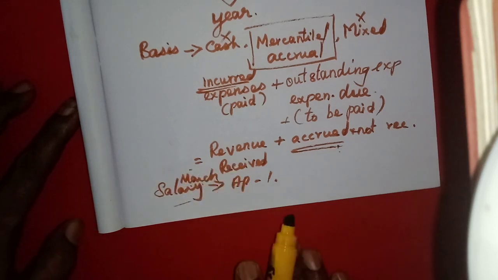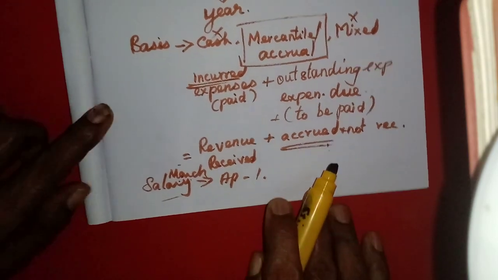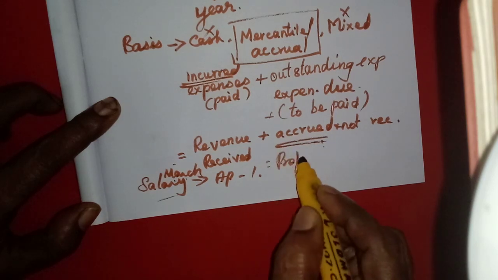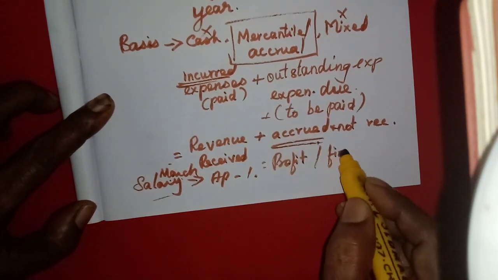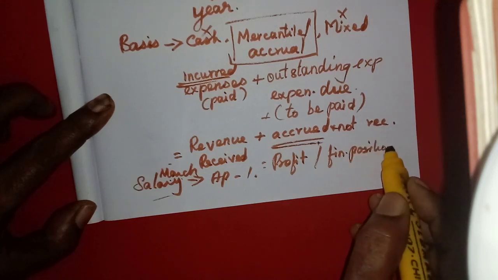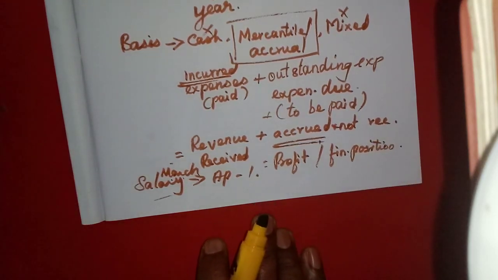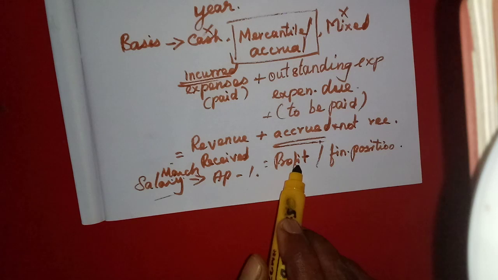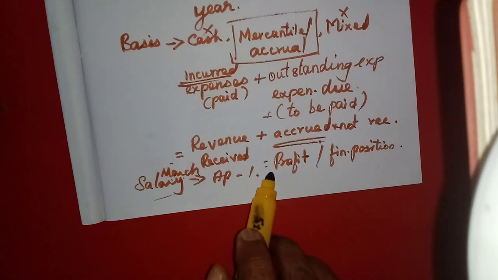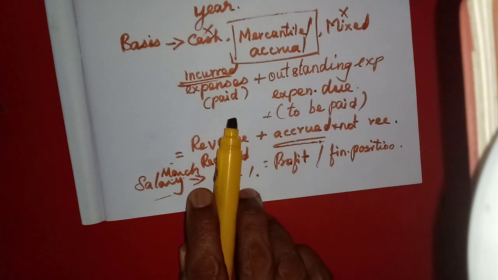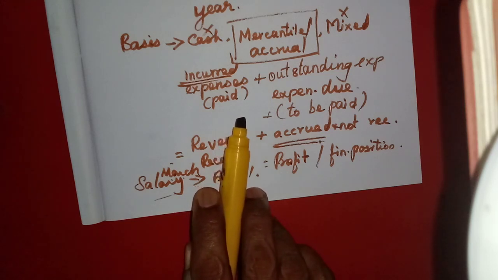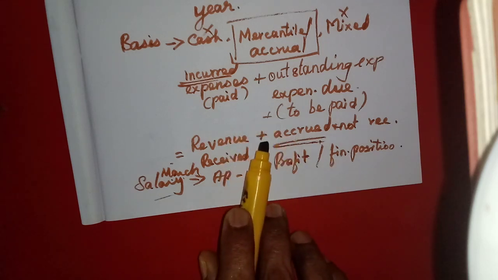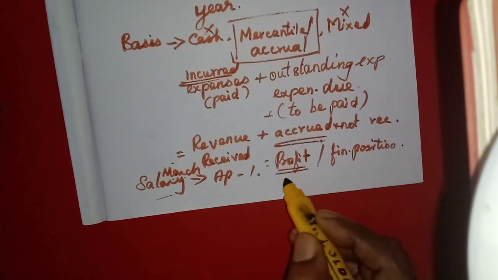If we take this accrual concept, what is the purpose? Because one year's profit and the financial position, the balance sheet, will not show wrong information, and we can get the actual profit. Under the accrual basis we also allow depreciation, bad debts, and so on, just to show the accurate profit.